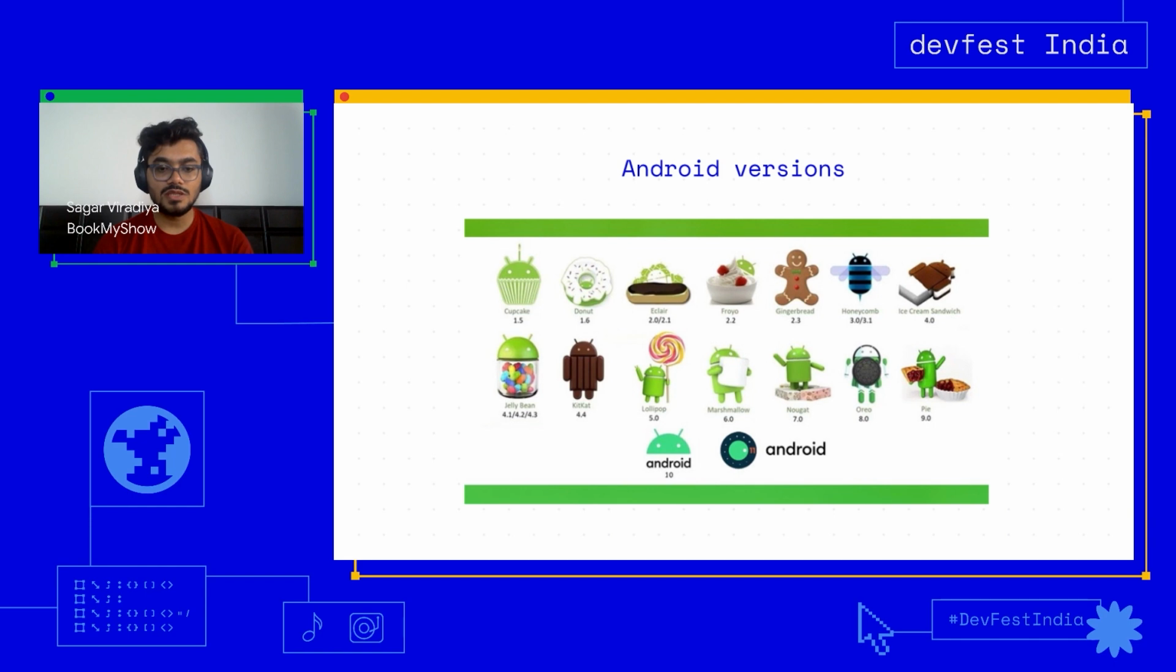As you can see on your screen, the image that you are seeing is the history of Android releases so far, and it is important to know which version has which set of features. While developing, if you want to support a certain feature, you should know which version is supporting that feature, so that you can target your audience accordingly. So it's really important to have this knowledge.